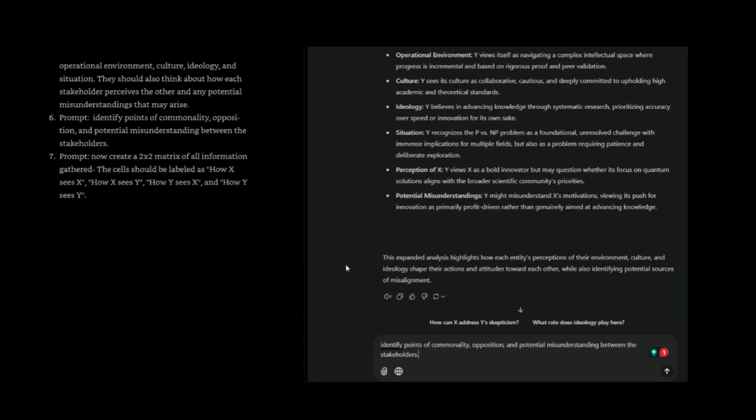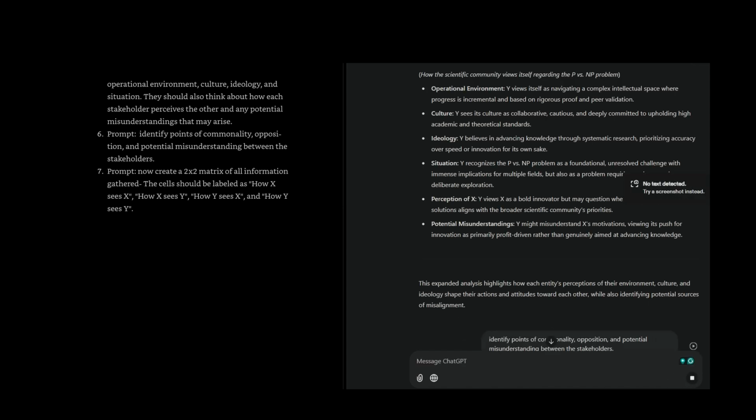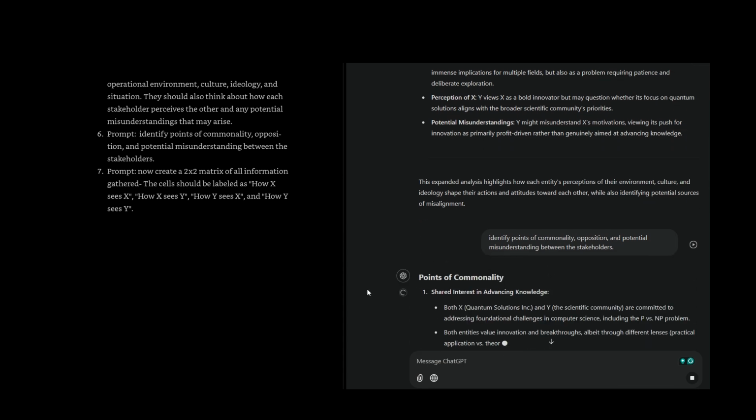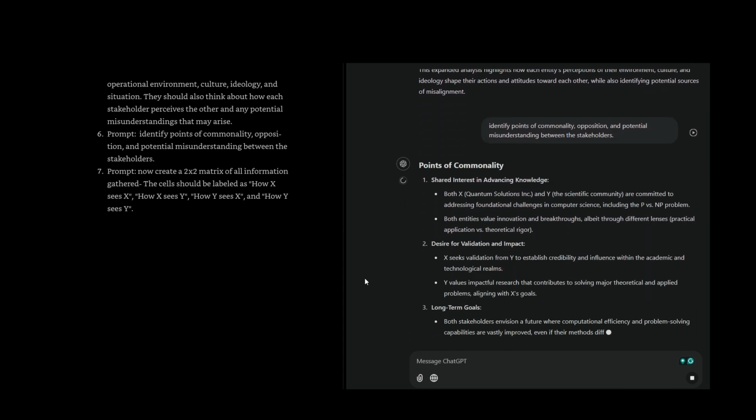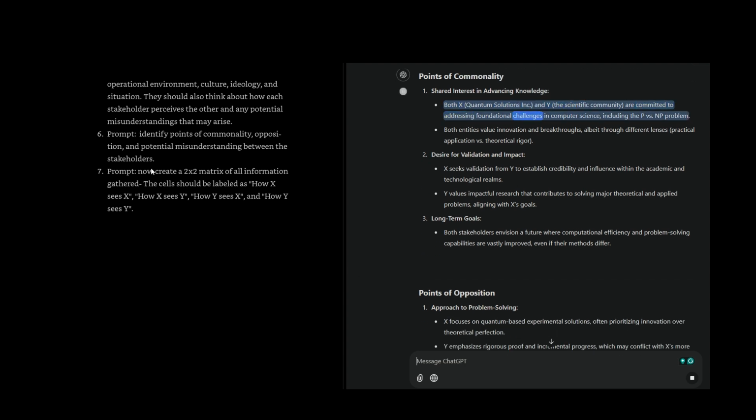Sixth step, identify points of commonality, opposition, and potential misunderstanding between the stakeholders. Points of commonality. Shared interest in advancing knowledge. Both X Quantum Solutions Inc. and Y the scientific community are committed to addressing foundational challenges in computer science, including the P against NP problem.